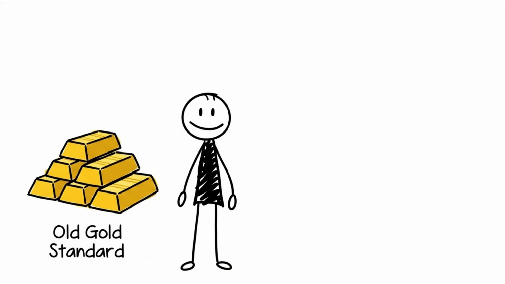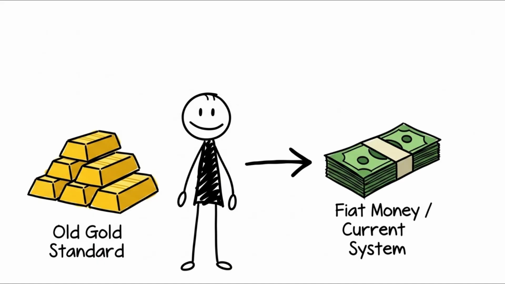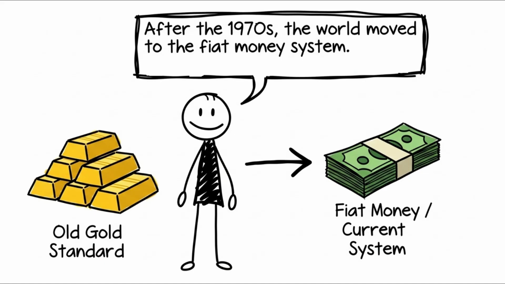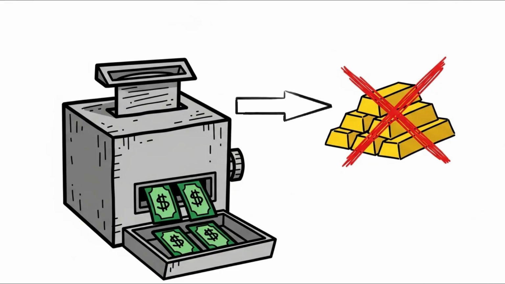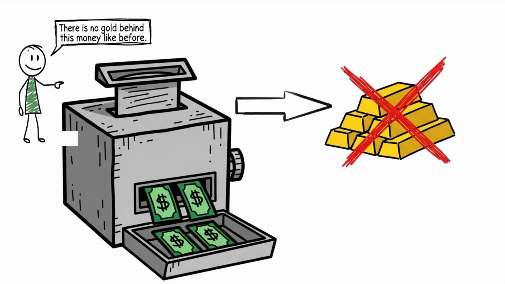After the 1970s, the world moved to the fiat money system, which is also the current money printing system. Fiat money is this. There is no gold behind this money like before. We did not print this money in exchange for gold. Its value is determined completely by people's trust. What does this mean? Meaning supply-demand. Fiat money basically means money that has value because the state says so. Did it sound a bit unreliable? Right now, the whole world uses the fiat money system.